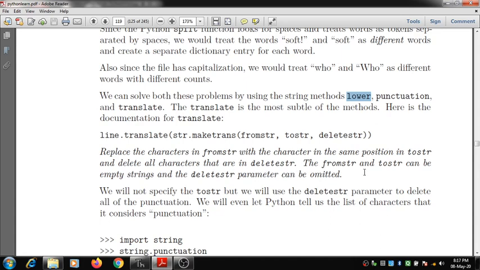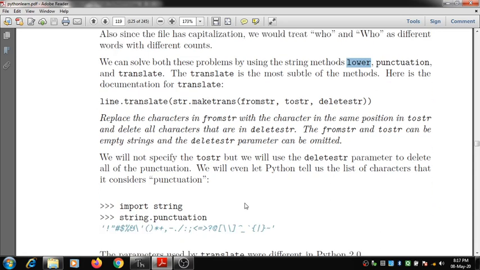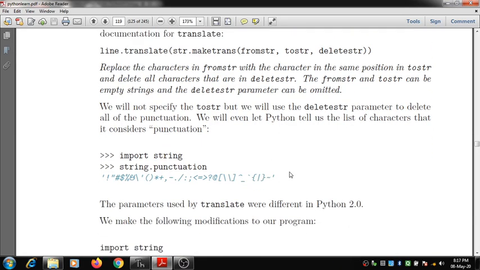The from string and to string can be empty strings, and the delete string parameter can be omitted. So we will not specify the to string, but we will use the delete string parameter to delete all the punctuation. We will even let Python tell us the list of characters that are considered punctuation.